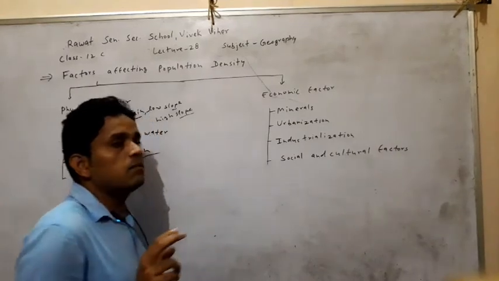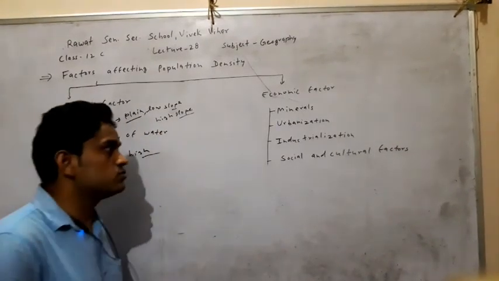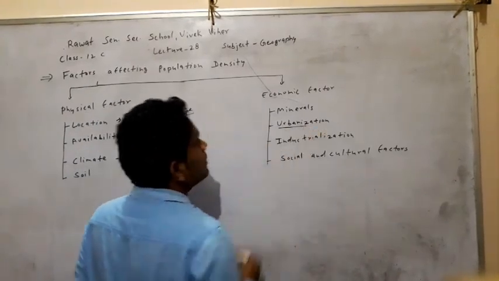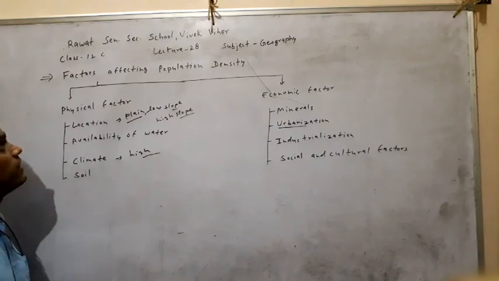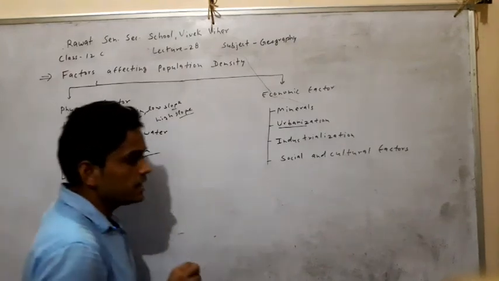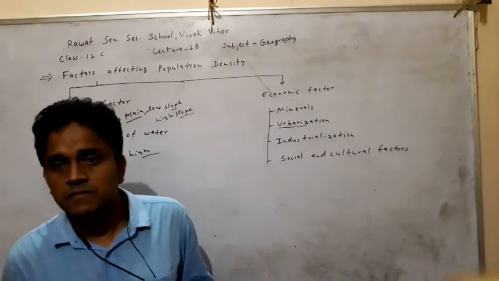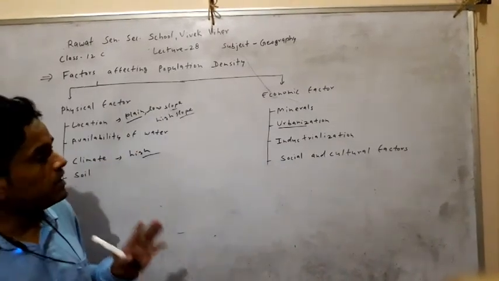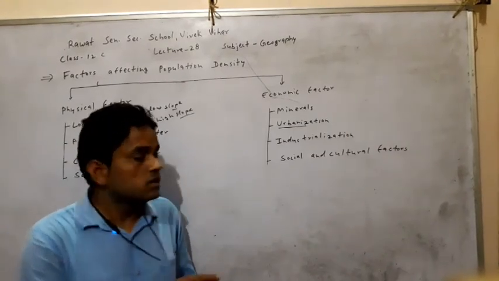Next, urbanization. Urbanization is also a main reason among the economic factors affecting population density in urban regions. In villages there are few facilities and no employment, so people migrate to the cities.